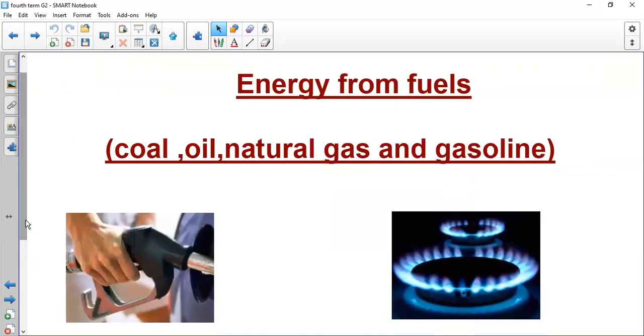Another form of energy comes from fuels. Fuels are materials that give power to many things to help them move. What are the fuels? You will study four fuels. They are coal, oil, natural gas, and gasoline. So we have energy that comes from fuels. We have four fuels: coal, oil, natural gas, and gasoline.